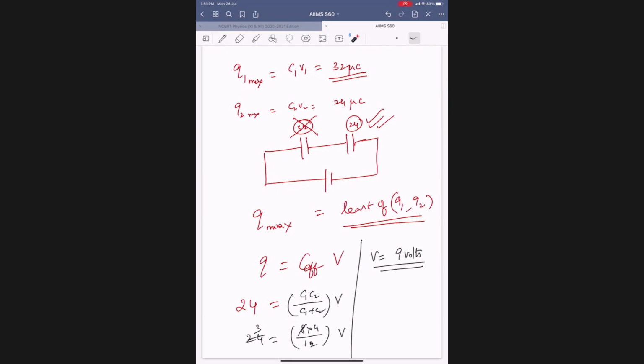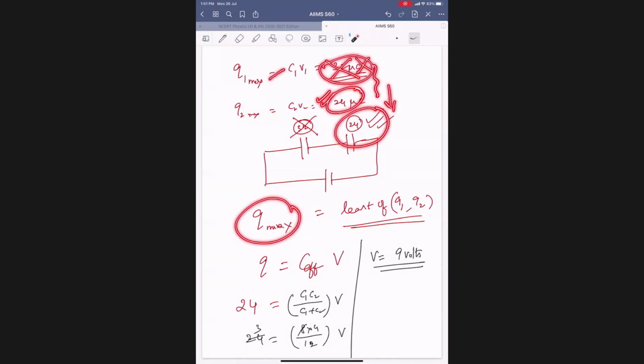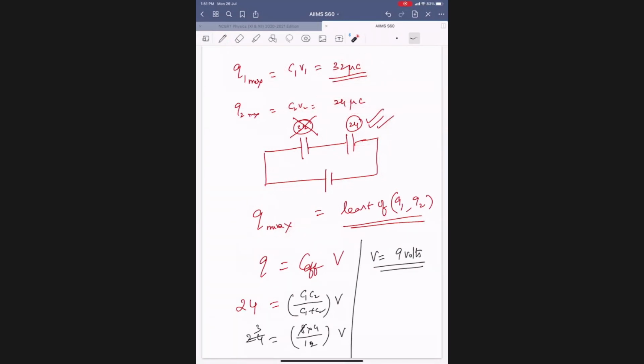The maximum charge you should allow is the least one out of these two. Accept that only. Don't accept the larger one, because if you accept that, this one will get damaged. Got it?